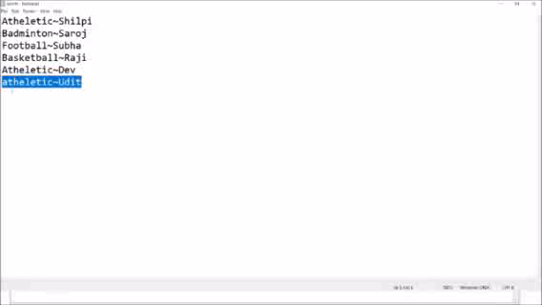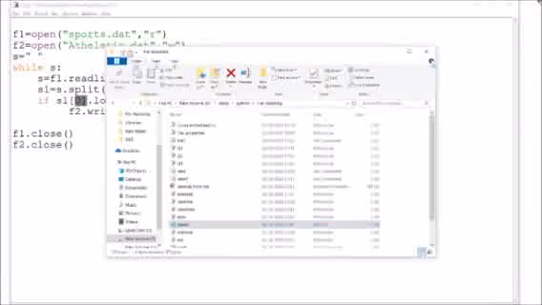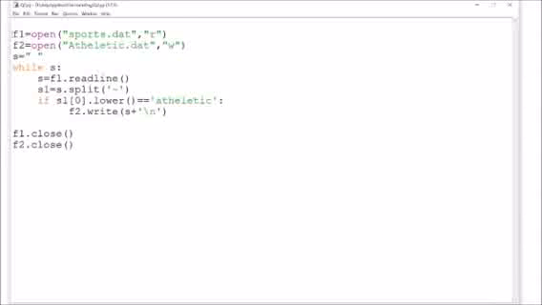Now see here, this is in small letter and this is in capital letter, but nowhere is it mentioned that it is case sensitive. So we have to consider both the cases. So what we will do is, we will simply access the first element, which is converted into a list, and .lower will convert it into lowercase, so that even if it is small, capital, or title case, it can identify it and compare it with athletic, which is small.